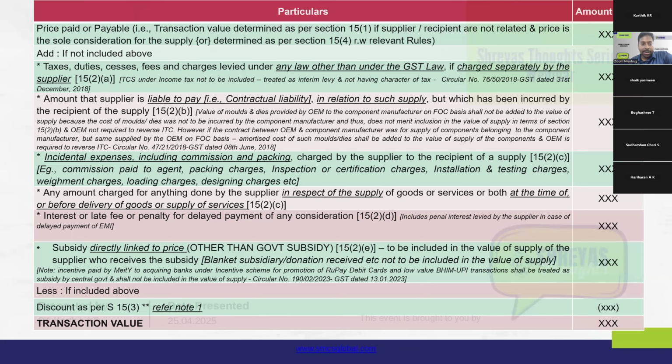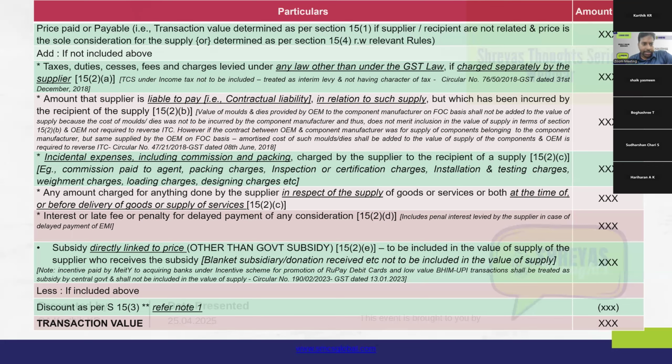Since TCS is merely an interim levy or mere collection of tax, it shall not qualify for addition under 15(2)(a). So, in a nutshell, whatever TCS you collect from the customer, you need not pay GST on it, because it shall not be included in the value of supply. That is relating to the first addition under 15(2)(a).